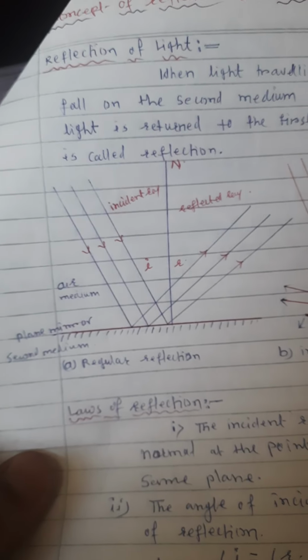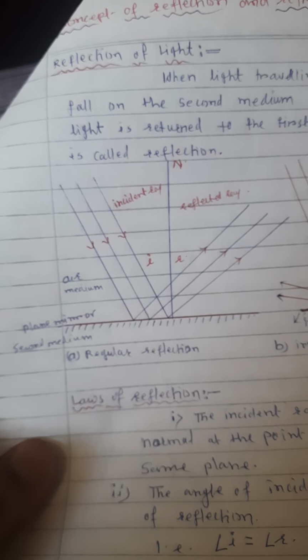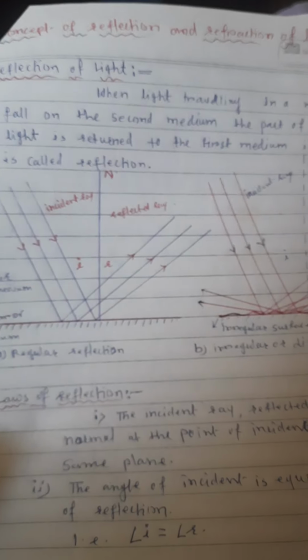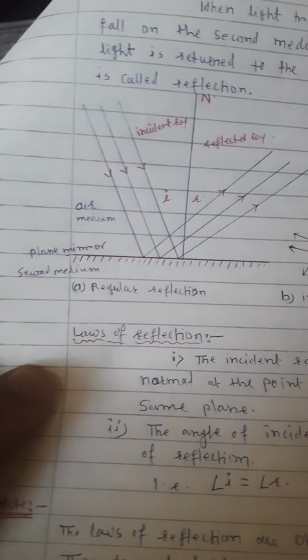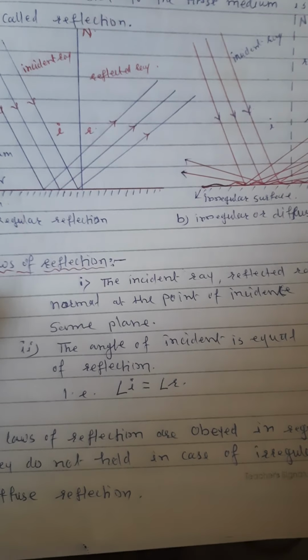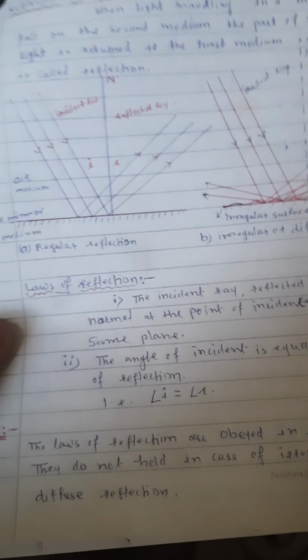This is seen in the diagrams. There are two types of reflection: regular reflection and irregular reflection. If the surface is regular or smooth, there is regular reflection, and if the surface is up and down, then there is irregular reflection.